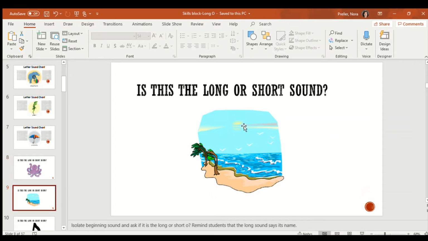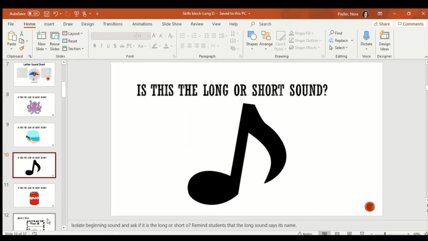This is an ocean. Tell me the sound you hear at the beginning of ocean. That's right. Ocean. Is O short or long? O is the long sound because it's saying its name. Now let's listen for the O sound inside the word. This word is note. Tap out and listen for the O sound in note. Did you tap out n, ō, t? What was that middle sound? O. Is O short or long? O is long. When it says its name, it's long.